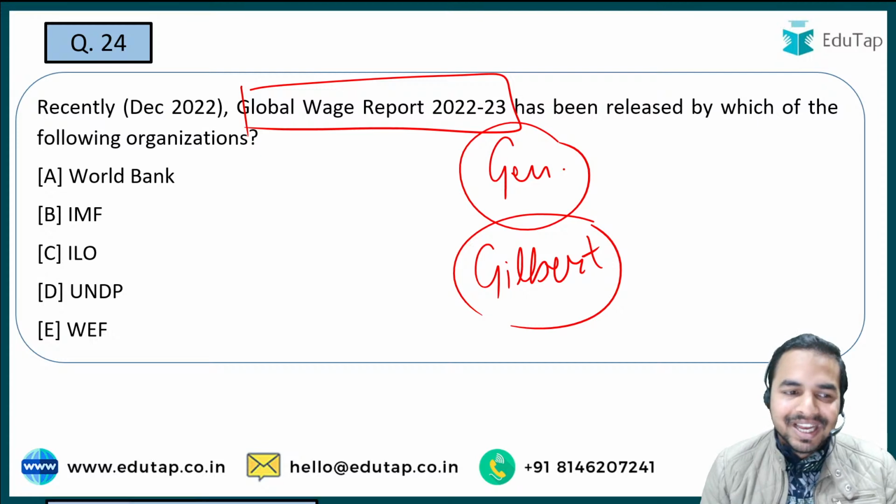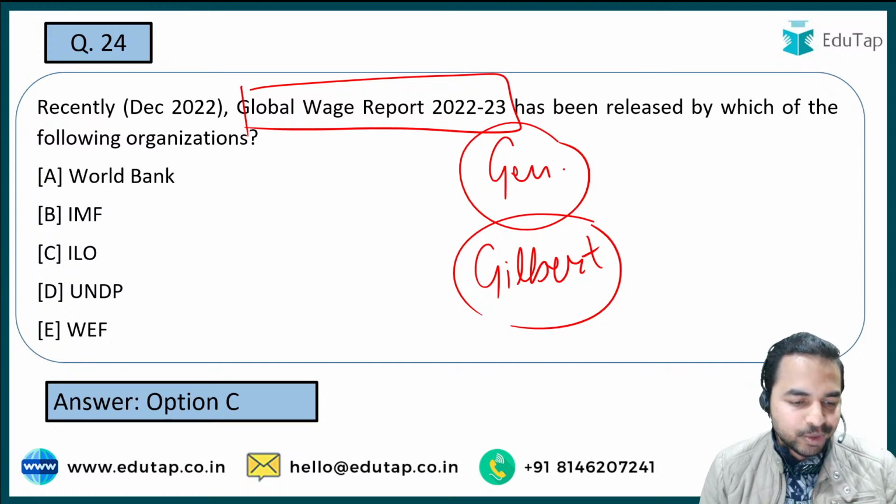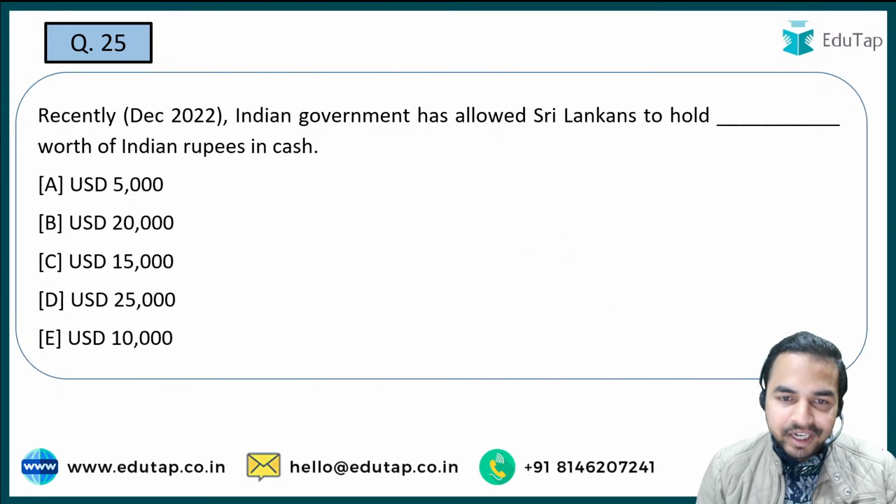That is option C, the right answer. That is ILO. That is the right answer to this particular question. Absolutely right guys. Now let's move on to the next question.